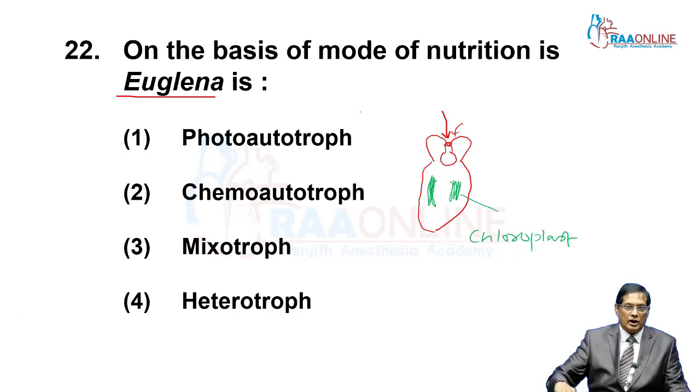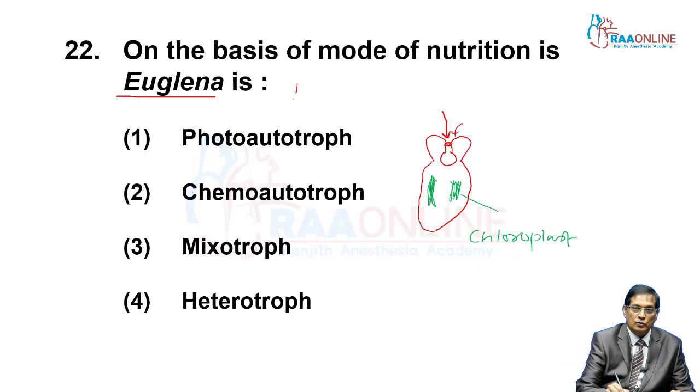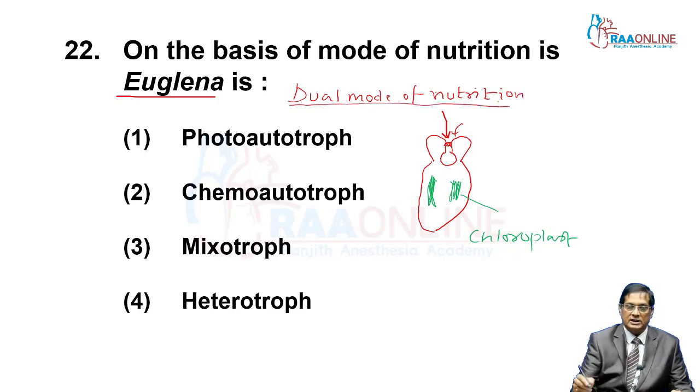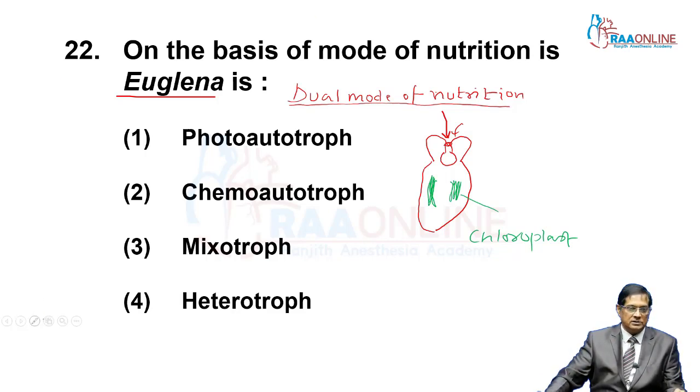So dual mode of nutrition. Euglena is known for dual mode of nutrition, that is animal like as well as plant like. Hence Euglena is a mixotroph.